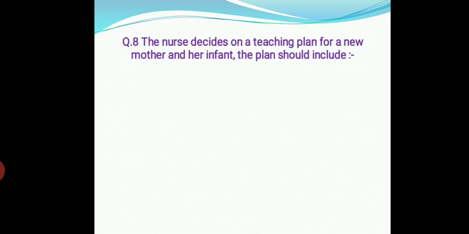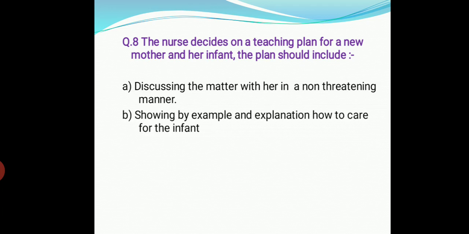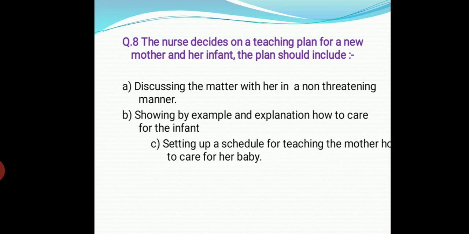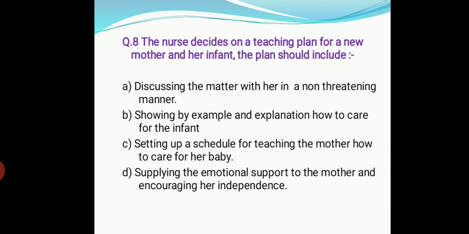Next, question number 8. The nurse decides on a teaching plan for a new mother and her infant. The plan should include A, discussing the matter with her in a non-threatening manner, B, showing by example and explanation how to care for the infant, C, setting up a schedule for teaching the mother how to care for her baby, and option D, supplying emotional support to the mother and encouraging her independence.